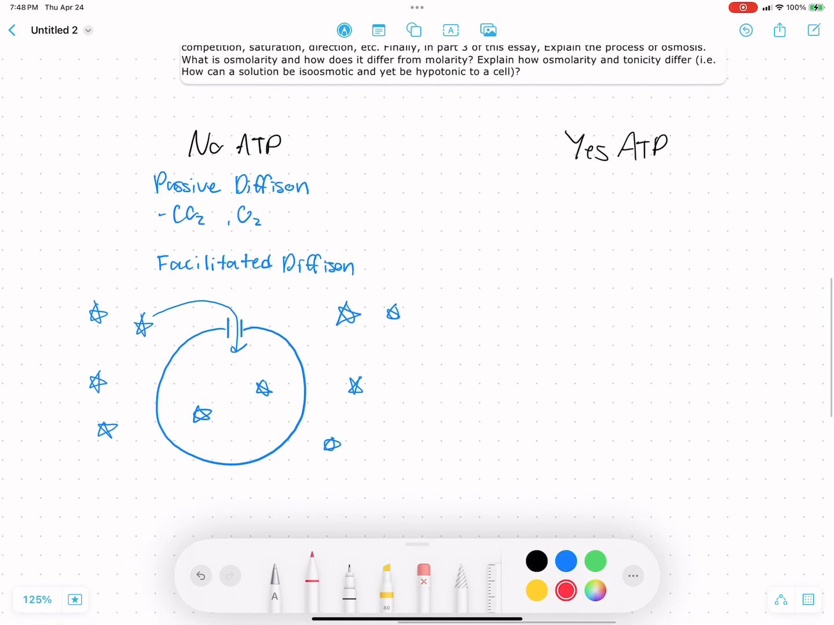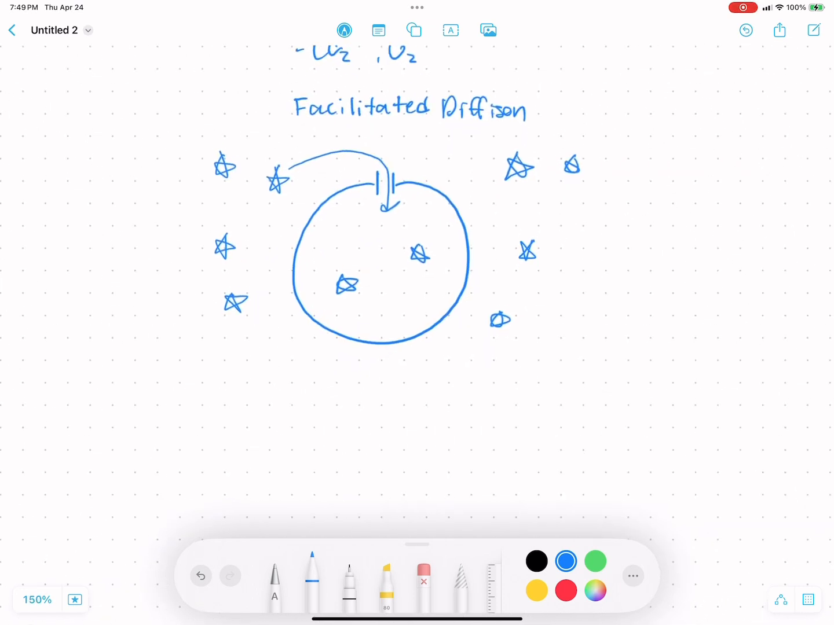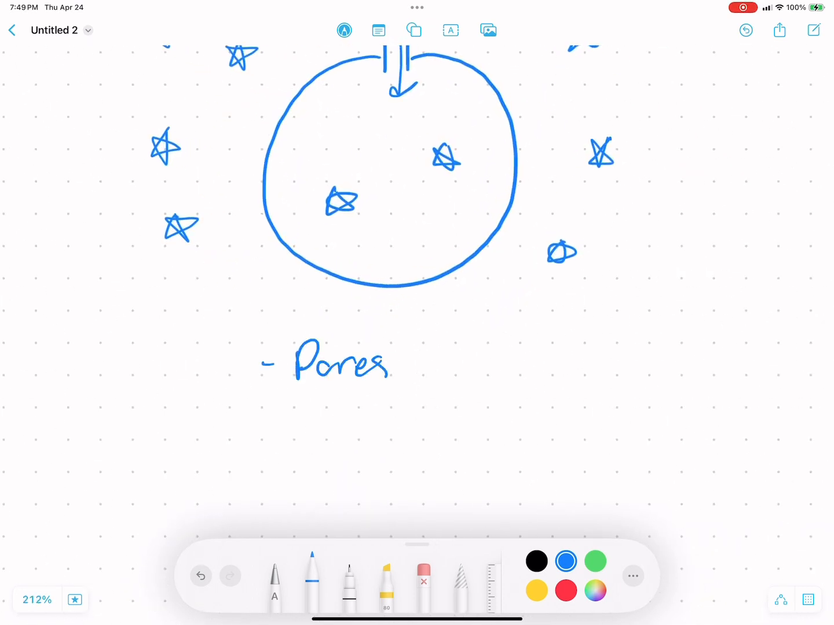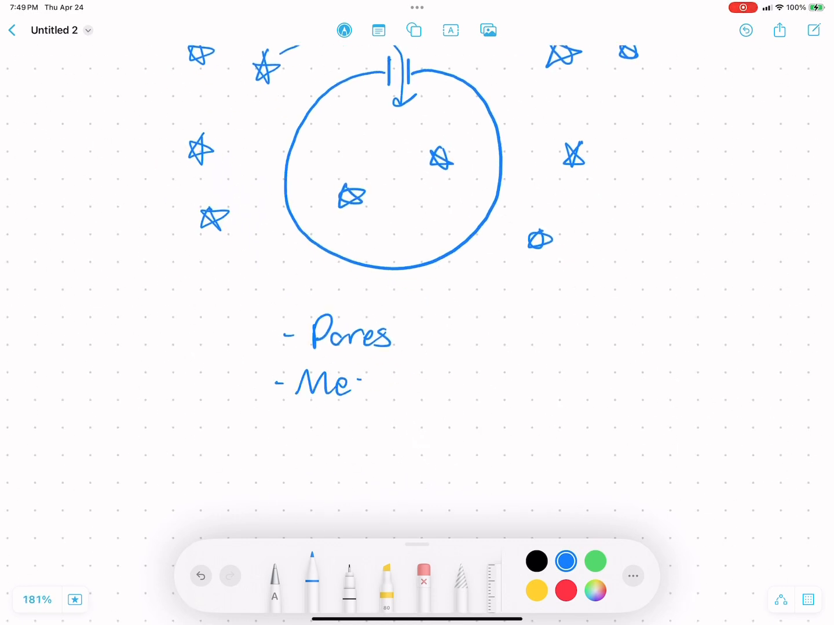And then looking at mechanisms that do require ATP, this is going to be our active transport. Or before we look at that, we are going to look at some of the different channel proteins we can work with. We have pores, which are always open. They're just little channels you can slip through, like this would be a star pore up here, because it's always open. The stars can come and go as they please, as the concentration gradient dictates. Then we also have mechanically gated.